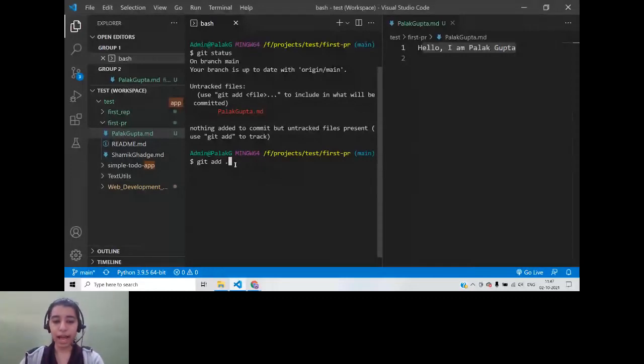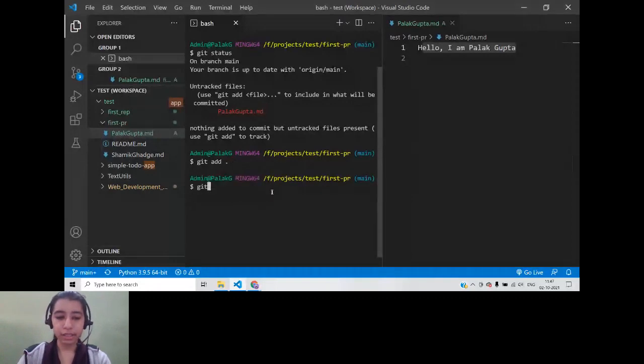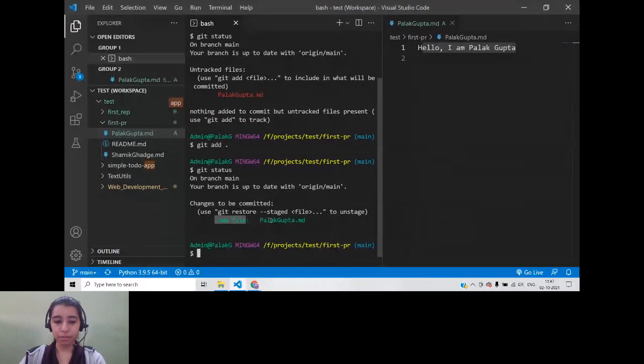Now, after you add it, if you see the status, you will see that it will show that this has been added. Now you have to commit it. So you can see changes to be committed. palakgupta.md, it is now being shown in green because Git is tracking it. So now you have to commit these files. We are already done adding it. So to commit, it's pretty easy, as you can already guess, git commit. Okay.